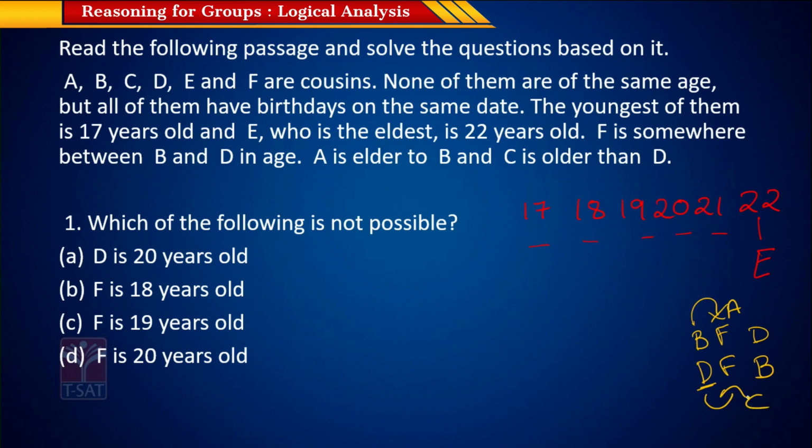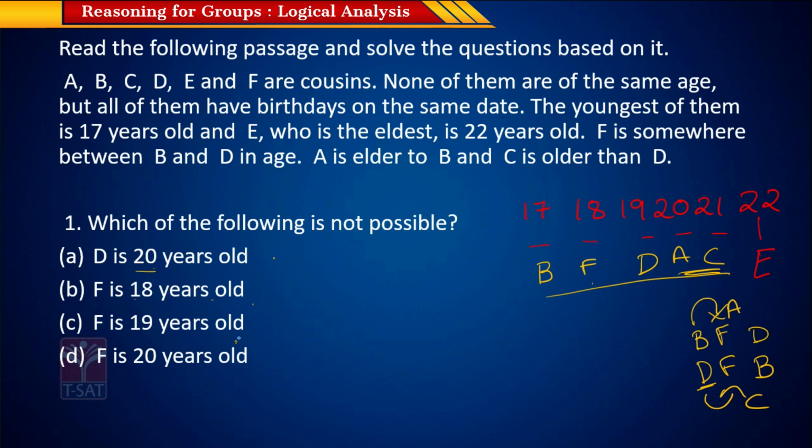So let's see what is not possible. They're saying that D is 20 years old. Is this possible? Of course, if D is here, we can say that B is here, F is here, and A should be on the right of B and C should be on the right of D. So this is very much possible, so this is not the right answer. F is 18 years old. From this arrangement itself, we can see that A can be 18 years old, definitely.